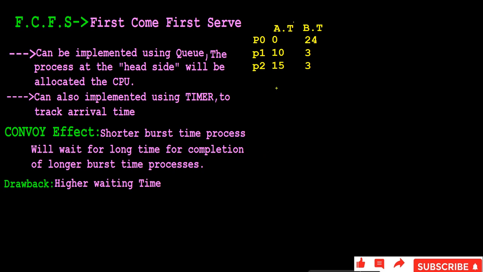Okay, so see how the scheduling will happen. We consider a Gantt chart for this. This is a Gantt chart, right? The Gantt chart will be like this. Initially, which process came? P0 came, right? So P0 will start the execution. It arrived at the 0th second. So for how much time will it execute? For 24 seconds it will execute.